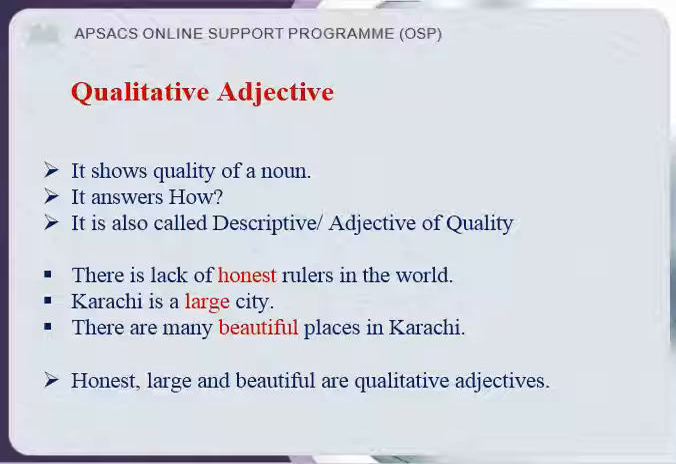How are the rulers? They are honest. How is the city? Large. How are the places? These are beautiful. So these are called qualitative adjective or descriptive adjective of quality.